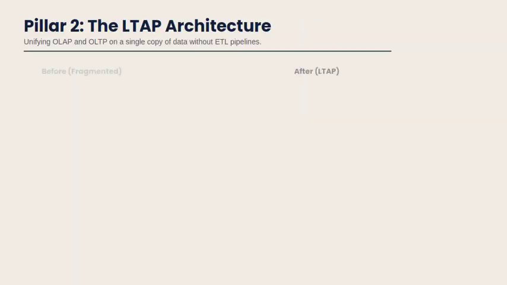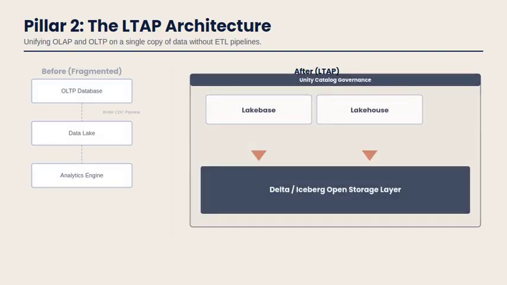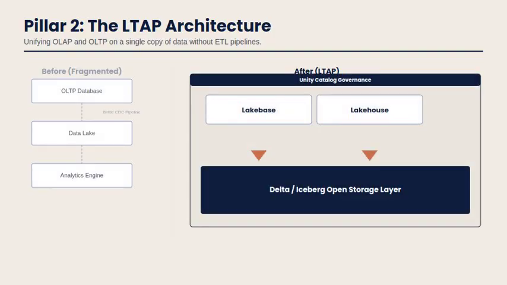Pillar 2 is the LTAP architecture, unifying OLAP and OLTP on a single copy of data with no ETL pipelines. The old fragmented world had an OLTP database feeding into a data lake through a brittle CDC pipeline, then into a separate analytics engine. With LTAP, both a lakebase and a lakehouse sit on the same Delta Iceberg open storage layer, governed by Unity Catalog. No data duplication required.